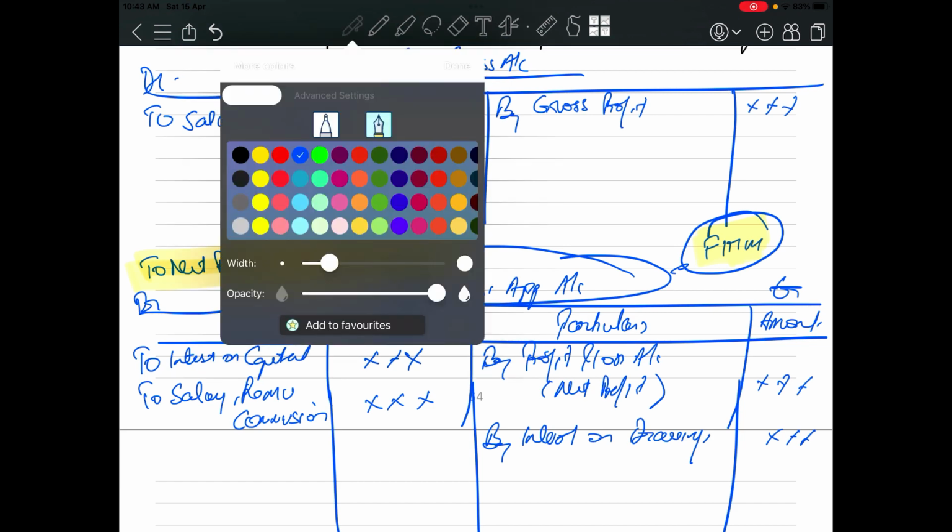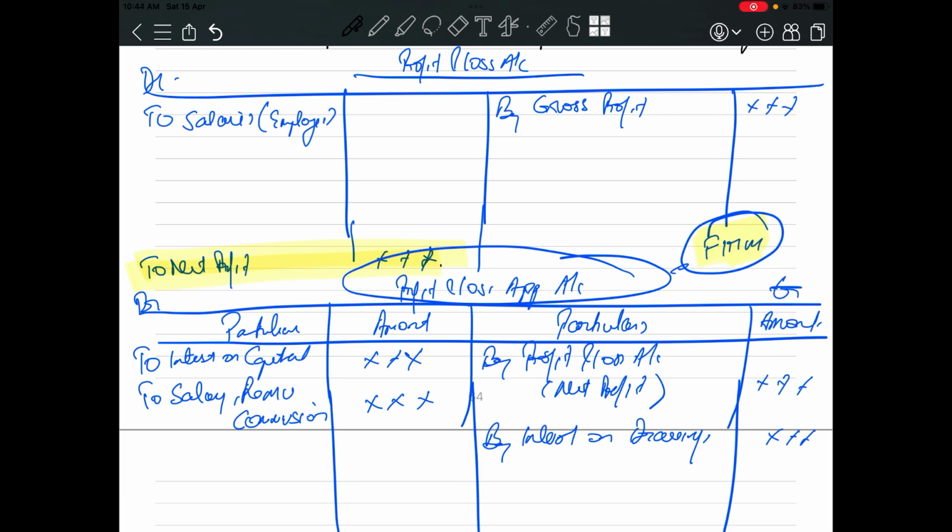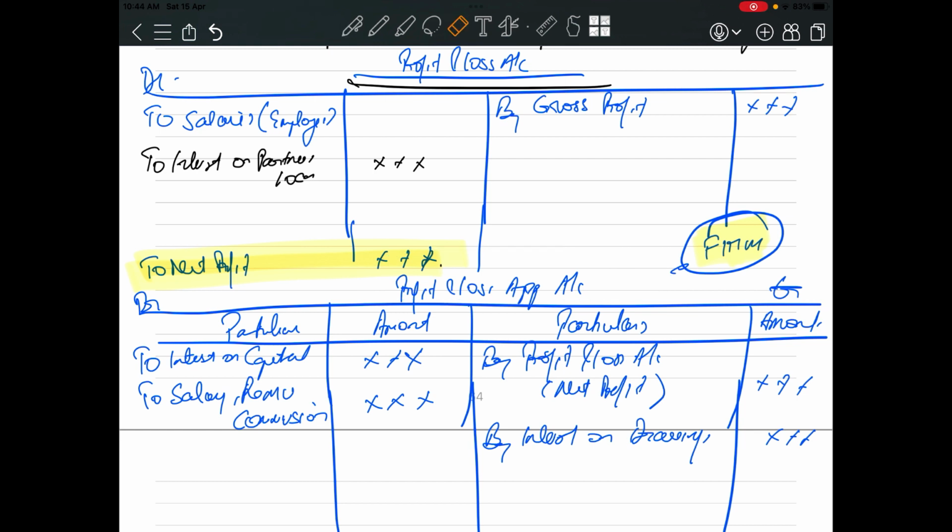I would say the interest on loan to a partner is an item of the profit and loss account. It is not an item of the P&L appropriation account. So, to interest on partners loan. Why is it an item of the P&L account and not the P&L appropriation account, although it is related to partners? Because this interest on partners loan